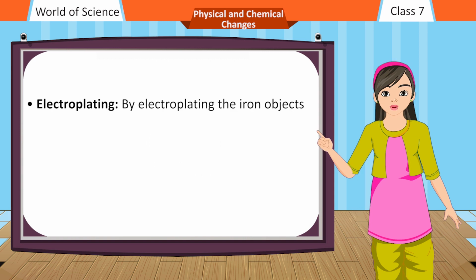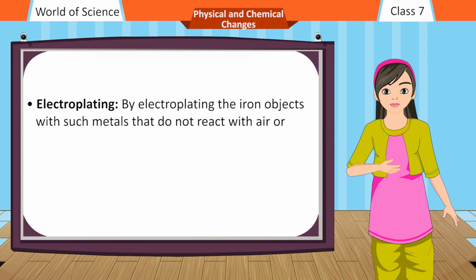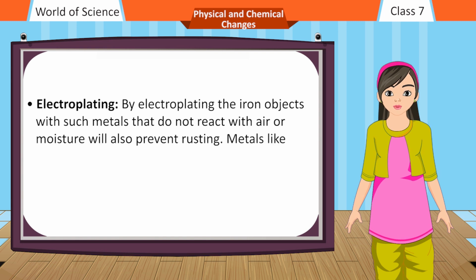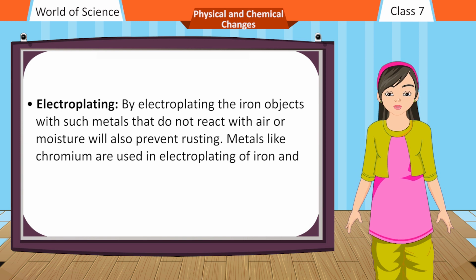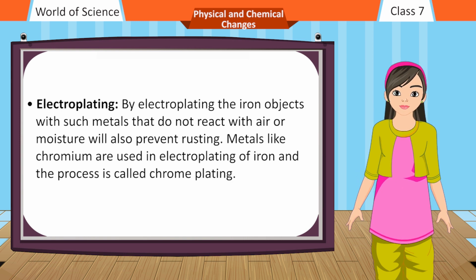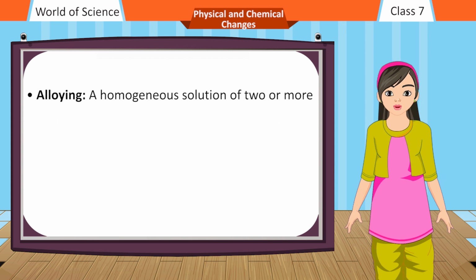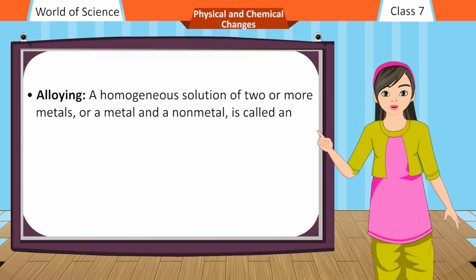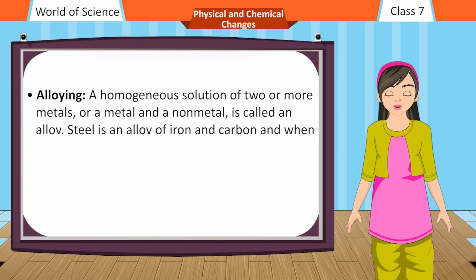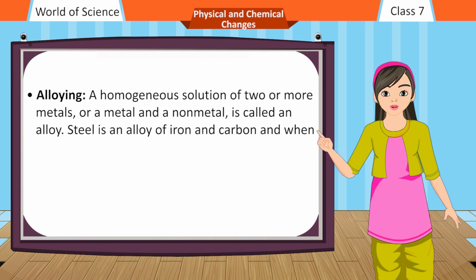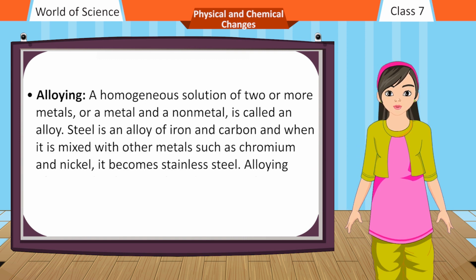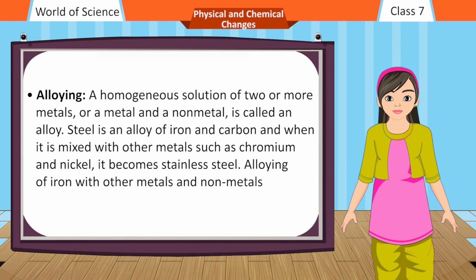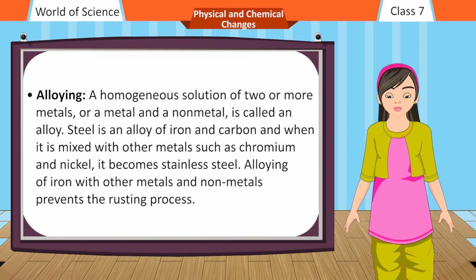Electroplating. Electroplating the iron objects with such metals that do not react with air or moisture will also prevent rusting. Metals like chromium are used in electroplating of iron and the process is called chrome plating. Alloying. A homogeneous solution of two or more metals, or a metal and a nonmetal, is called an alloy. Steel is an alloy of iron and carbon, and when it is mixed with other metals such as chromium and nickel, it becomes stainless steel. Alloying of iron with other metals and nonmetals prevents the rusting process.